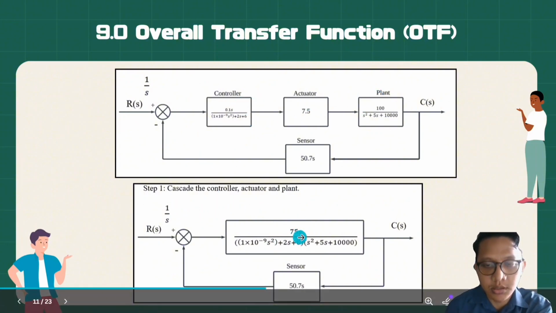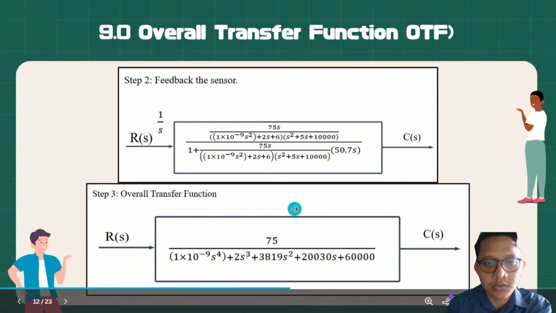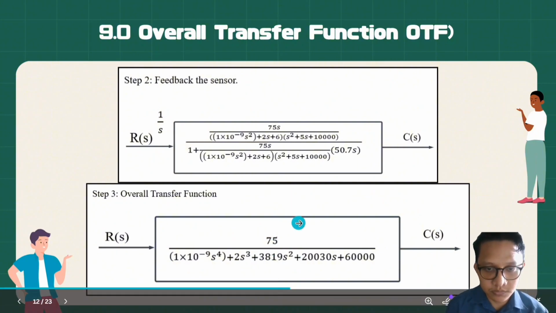We get this feedback, and then we feed back the sensor, we get this value, and then we simplify. After simplifying, we multiply with 1/s. So this is the truth of the overall transfer function from our assignment.